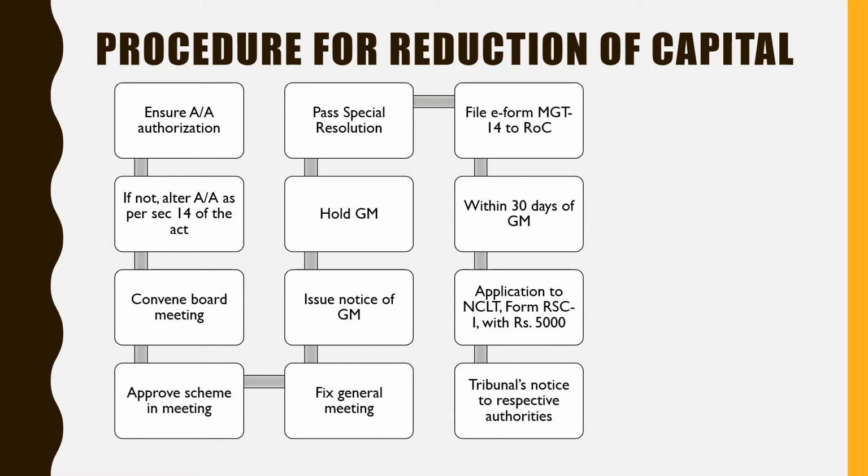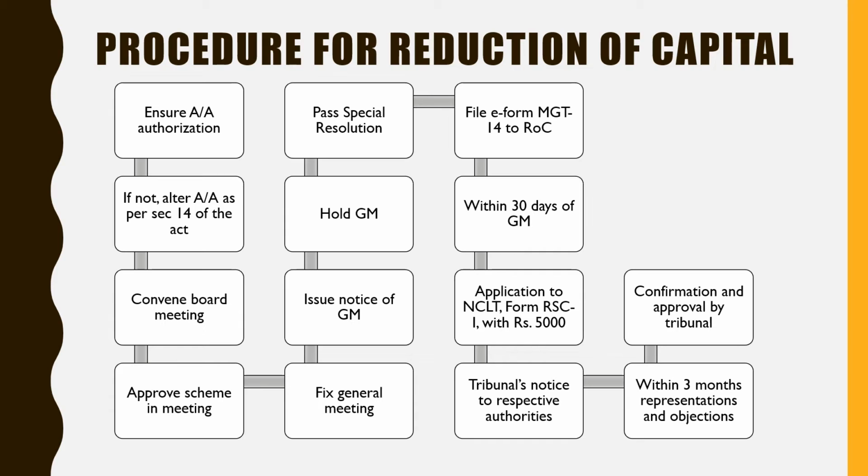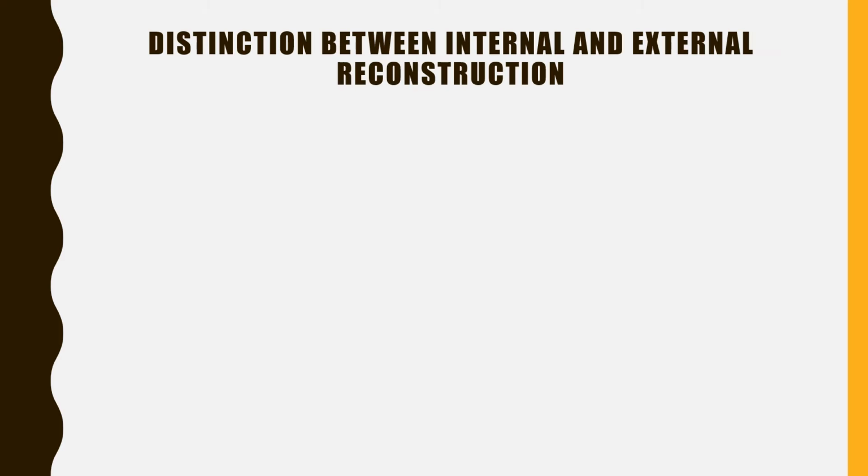Further, the tribunal will give notice to the respective authorities, as we have earlier seen in the slides. The notice will be sent to the Central Government, Registrar of Companies, then the creditors, then SEBI. All these authorities will get the notice. Then within 3 months, their representations and objections will be heard, and after confirmation and approval, the tribunal will approve the company's capital reduction. So this is the process of capital reduction, the procedure of capital reduction.